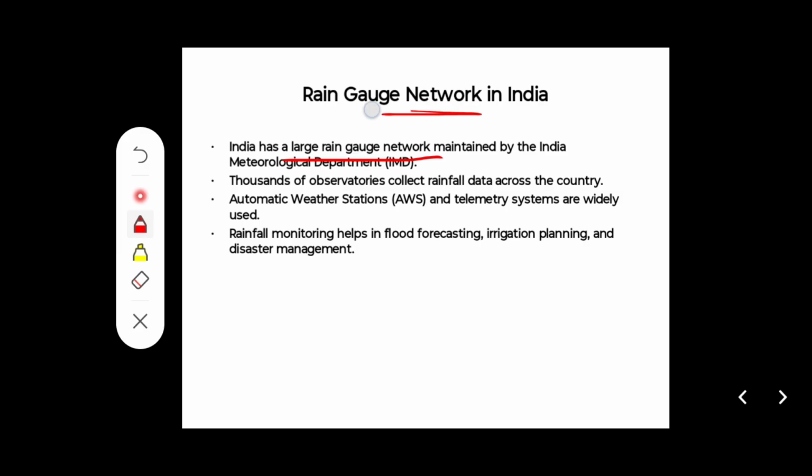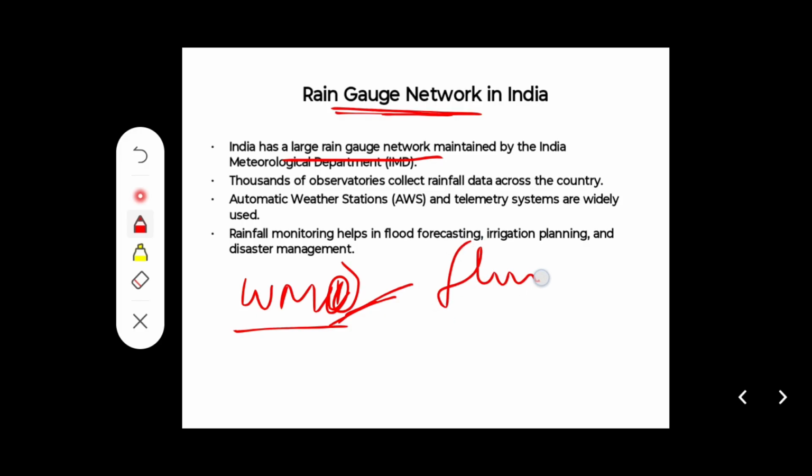Not IMD, the WMO says that if there is a flat region, then you have to give one station in 600 to 900 kilometer square area.